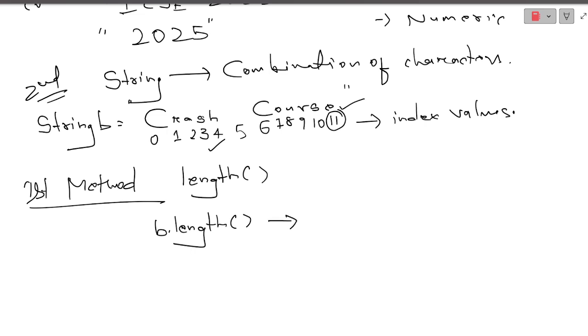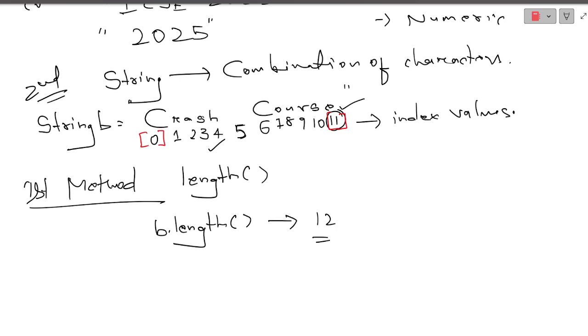It will be giving me the number of characters. Can you say how many characters are present in this particular string? It's 12. You must be thinking, so wonderful, you have taken only 1 to 2 seconds and you have written this 12. Why? See, I have noticed that my index number starts from 0 and it ends at 11.